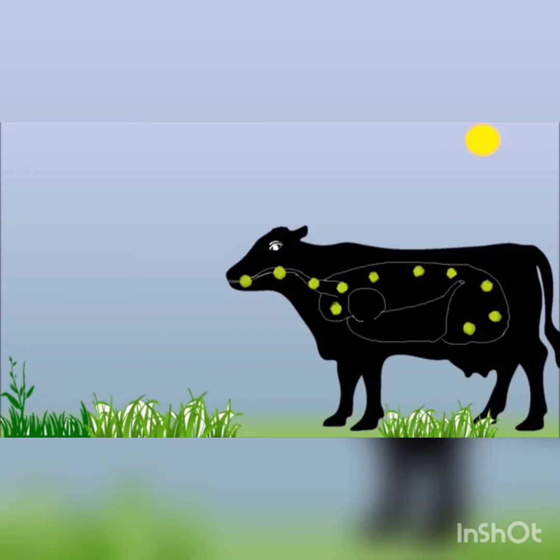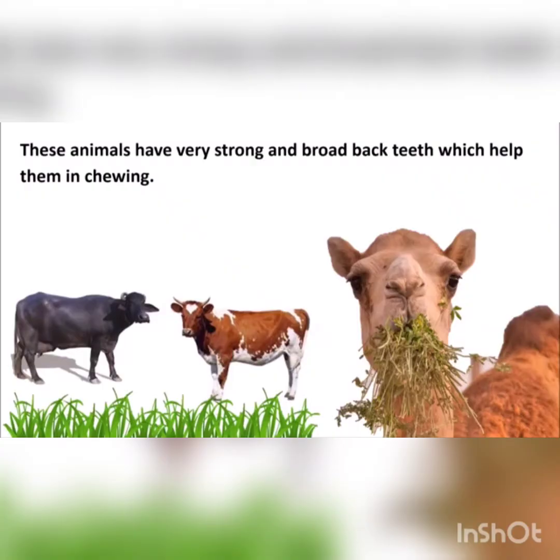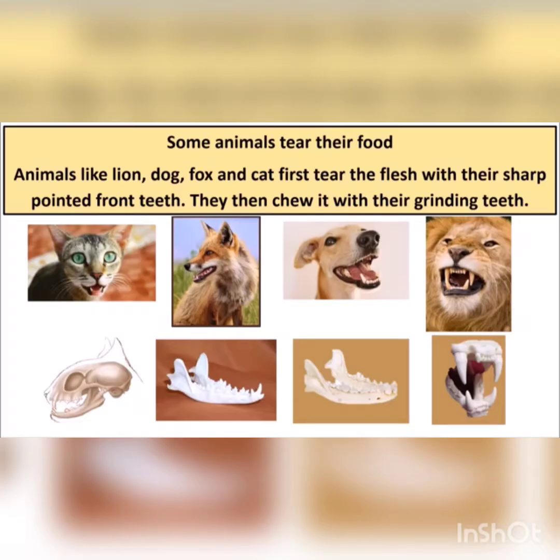These animals have very strong and broad back teeth which help them in chewing. These are the characteristic features of herbivorous animals. They have flat and broad front teeth to bite off leaves and grass. Their strong back teeth help them to chew the food well.